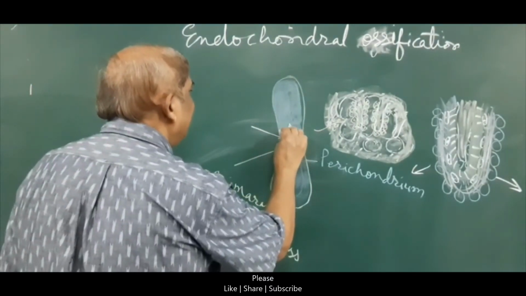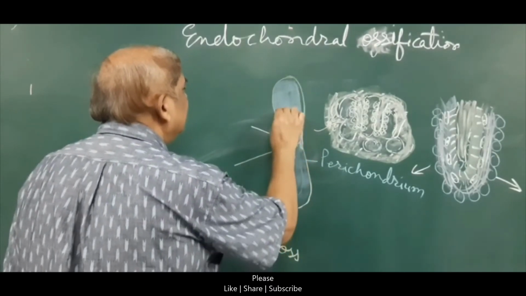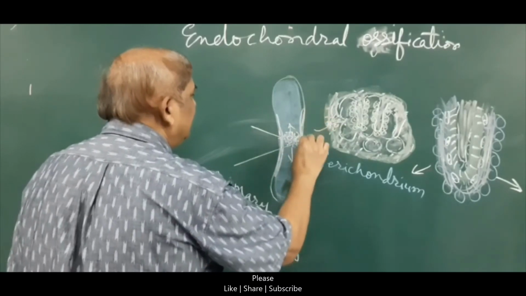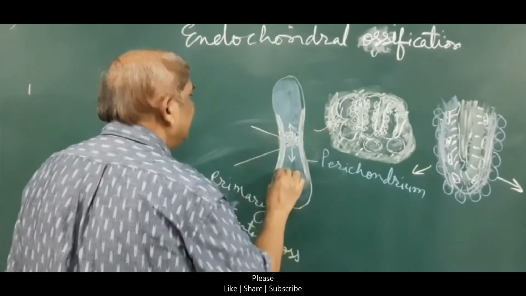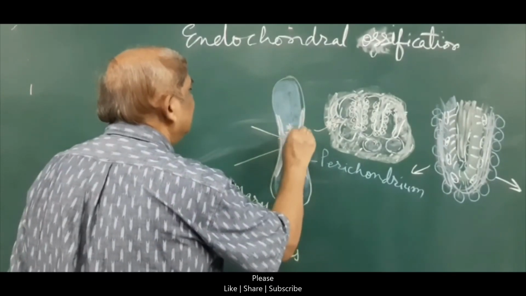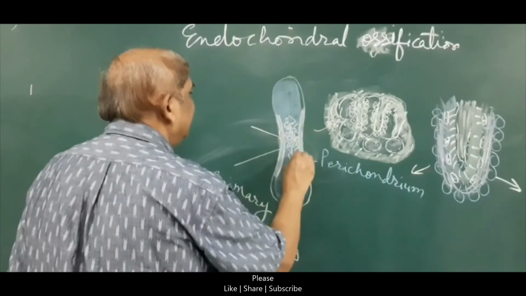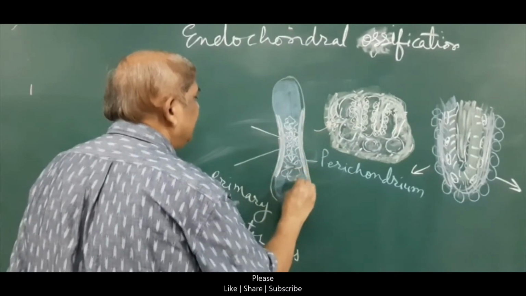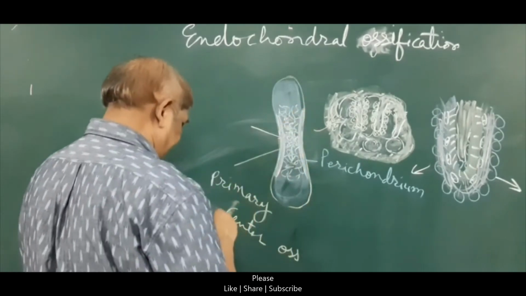This kind of formation will go on increasing towards the upper direction as well as towards the lower end of the bone. Similarly, by endochondral ossification, the spongy bone will keep on forming towards the upper end and towards the lower end.